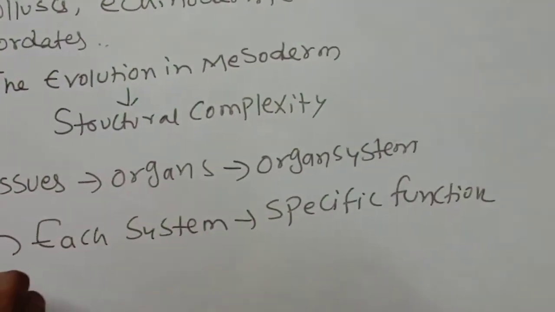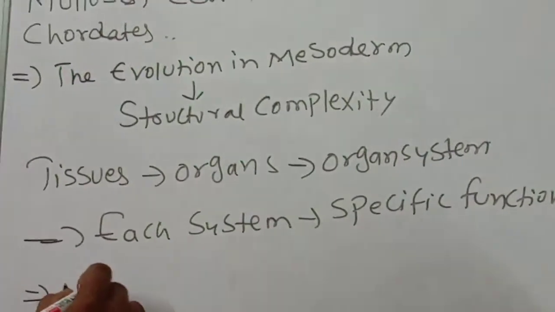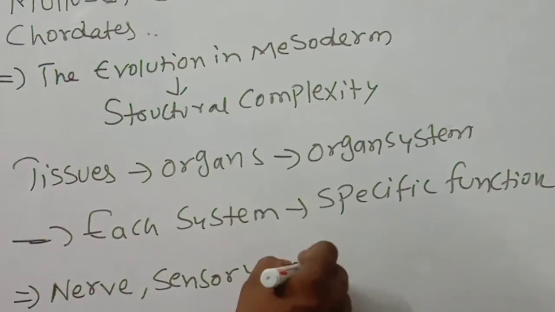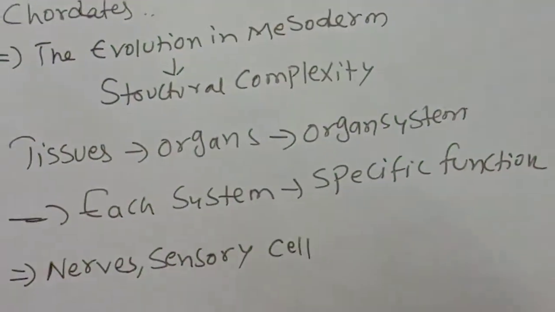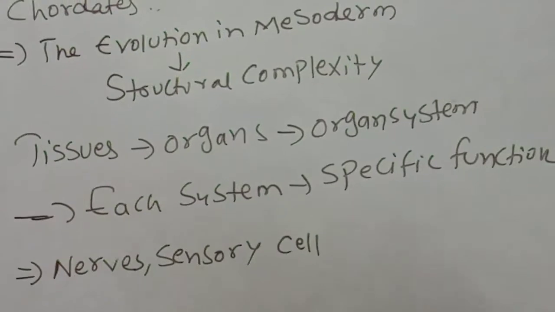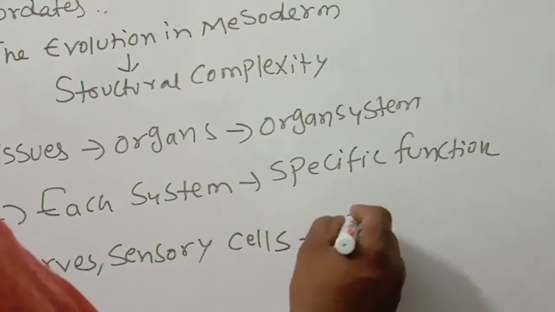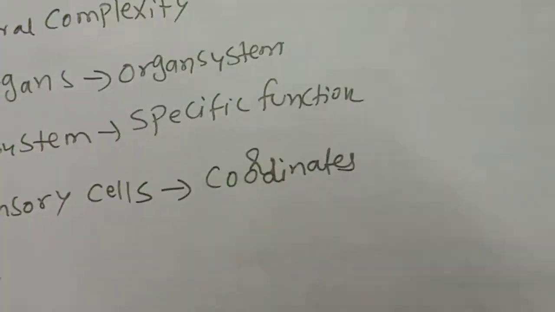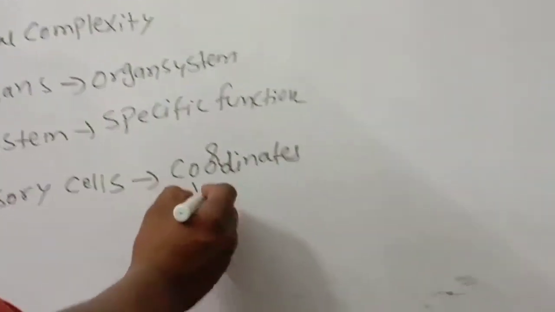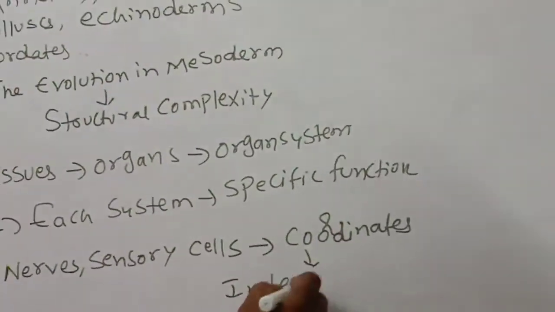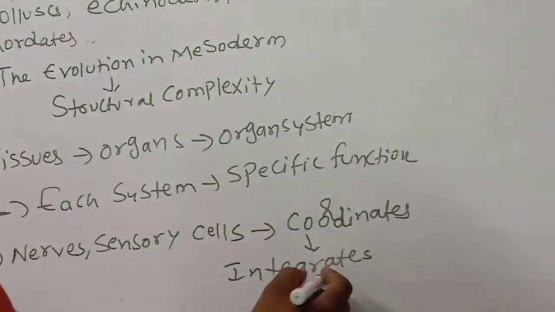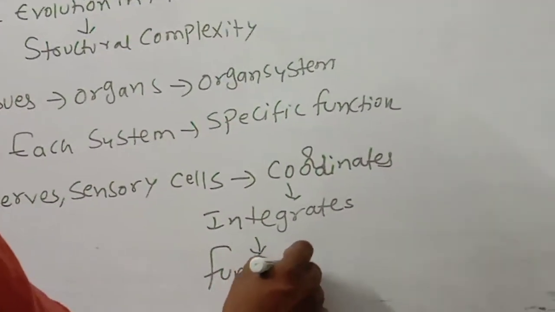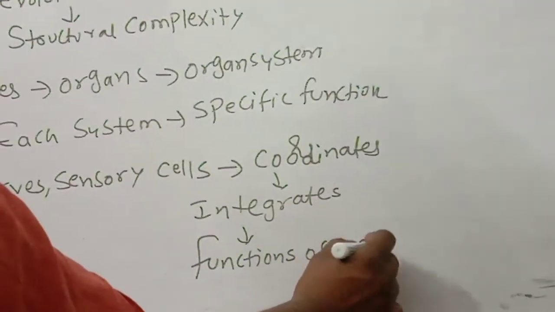So, for example, nerve cells and sensory cells. The function of the nerve and sensory cells is to coordinate and integrate. This is very important. These are the functions of the organ system.